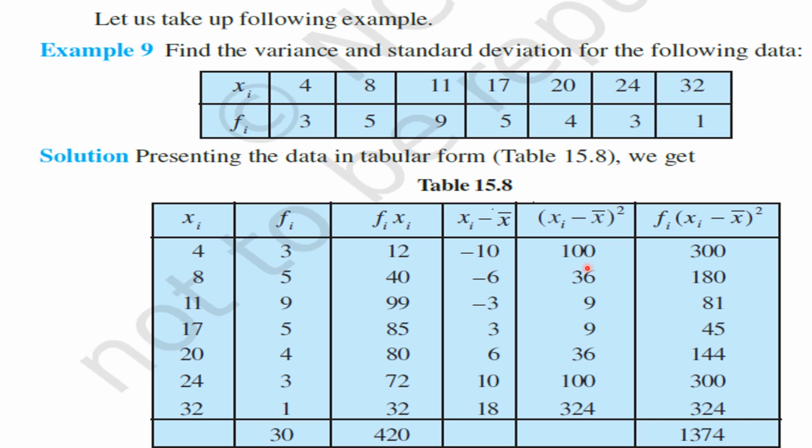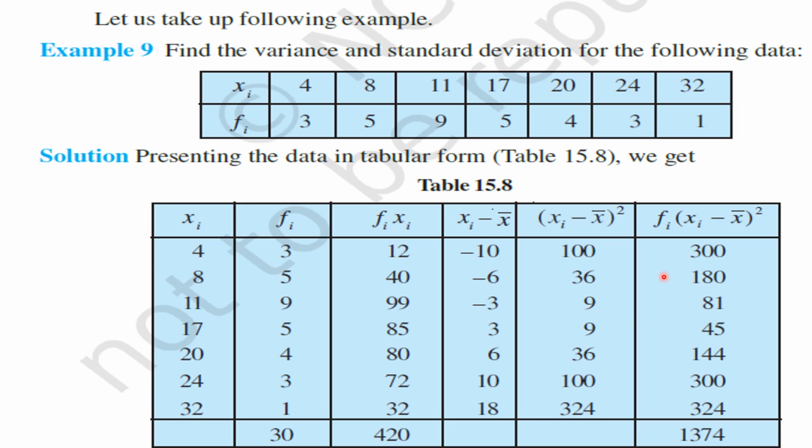So minus 10 whole square gives 100, minus 6 whole square gives 36, minus 3 whole square gives 9, 3 whole square is equal to 9, 6 whole square is equal to 36, 10 whole square is equal to 100, 18 whole square is equal to 324. Understood all these 7 values, my dear children?